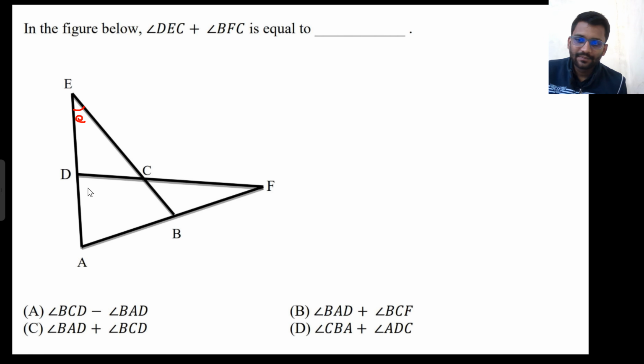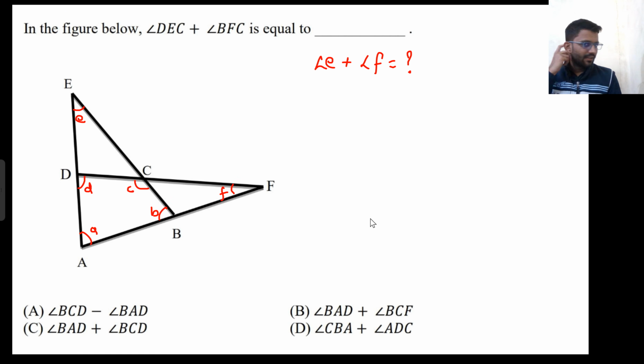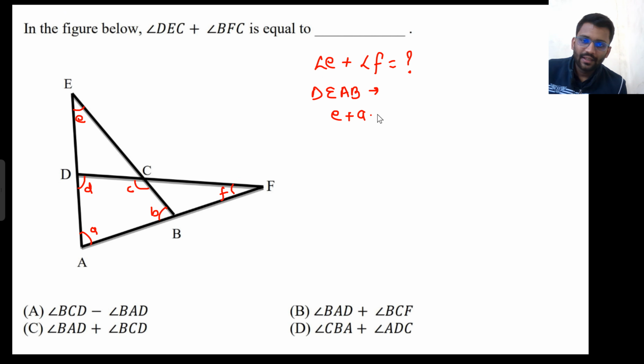This angle is E. Let's call this angle D, this angle C, this angle A, this angle B, and this angle F. What you need to find is angle DEC, that means angle E plus angle BFC plus angle F. Well and good. Okay. So in triangle EAB, you can see that E plus A plus B equals 180 degrees.